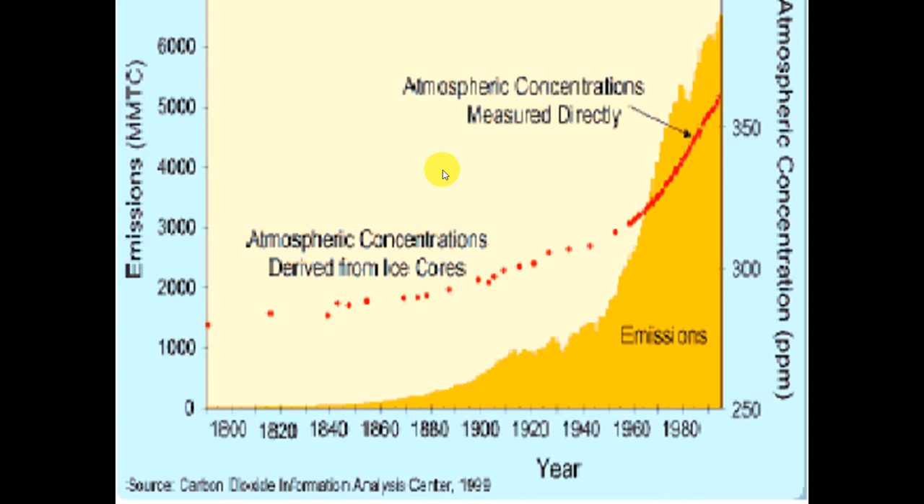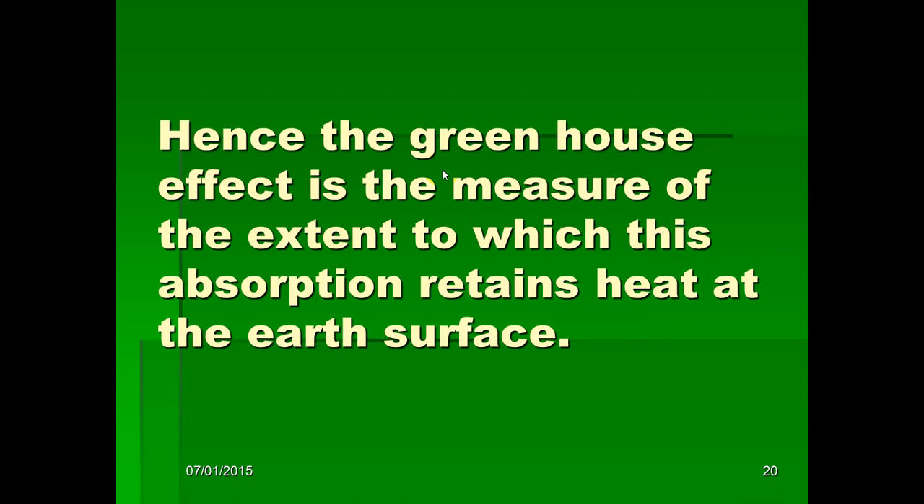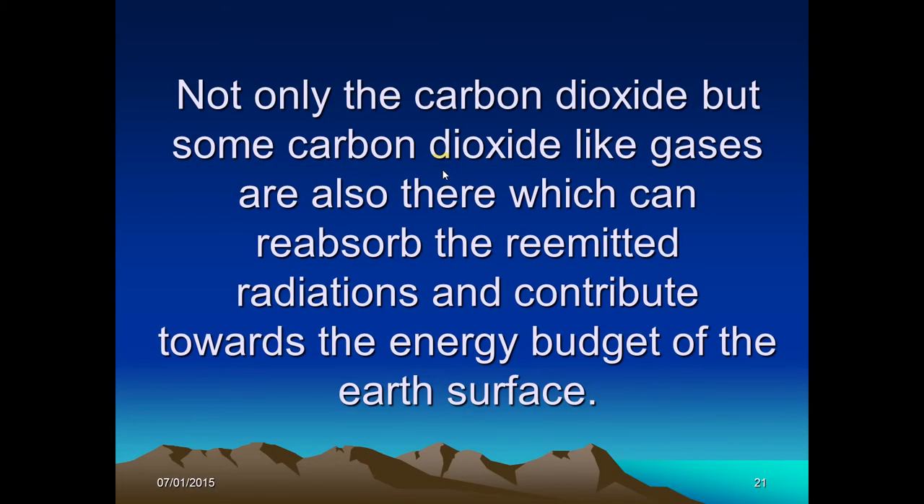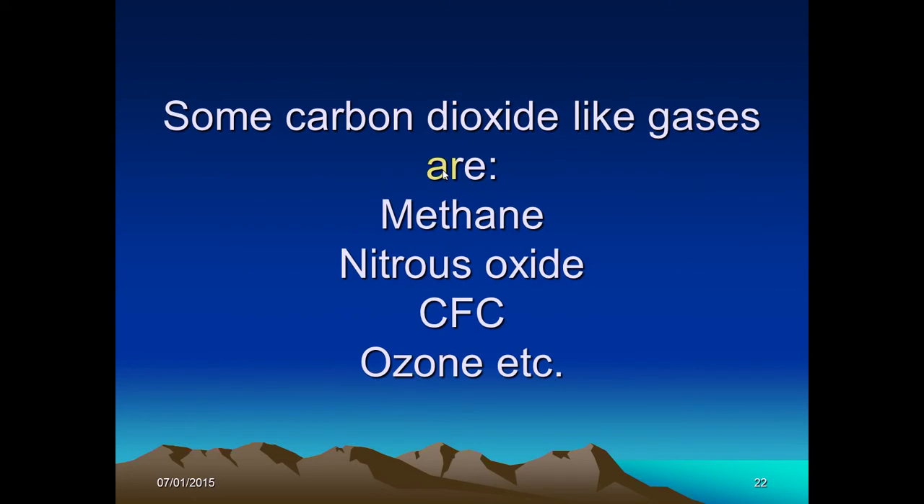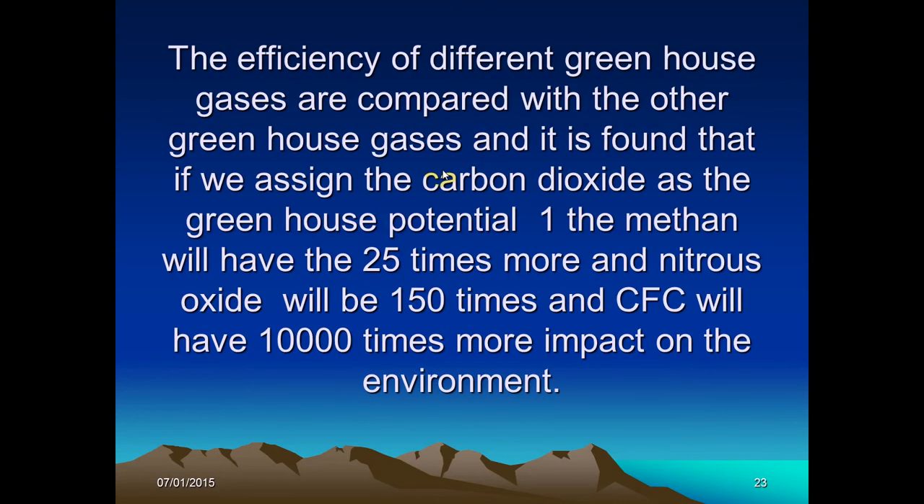This is the carbon dioxide concentration year-wise graph, in which the increasing concentration of carbon dioxide is shown with respect to time. Hence, the greenhouse effect is the measure of the extent to which this absorption retains heat at the Earth's surface. But not only carbon dioxide; some other carbon dioxide-like gases can also reabsorb this re-emitted radiation and contribute towards the energy budget of the Earth's surface. These gases are methane, nitrous oxide, CFCs, ozone, etc.